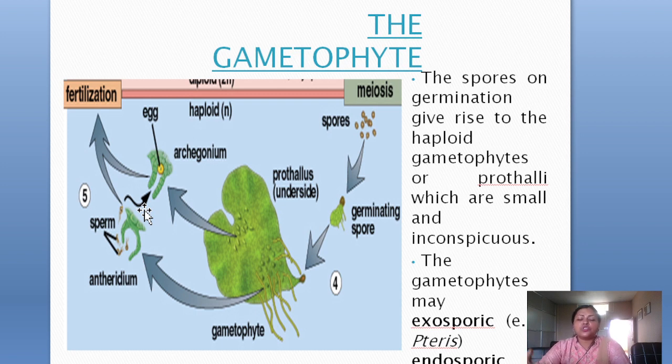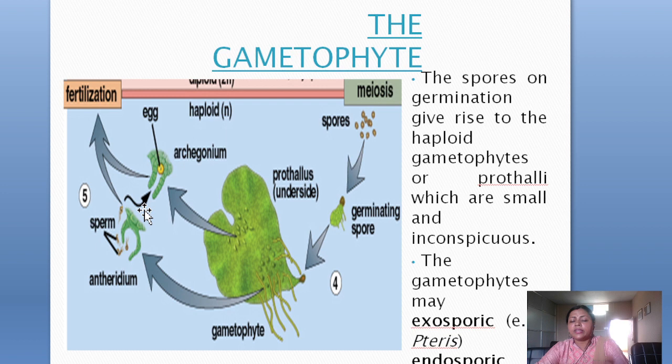So during development the spore mother cells go for meiotic division. Then they form the spores, and so they give the haploid gametophytic plant. Somehow, suppose it is the fern gametophytic plant, it has a little bit of a heart-like shape, but it is not the same for all.